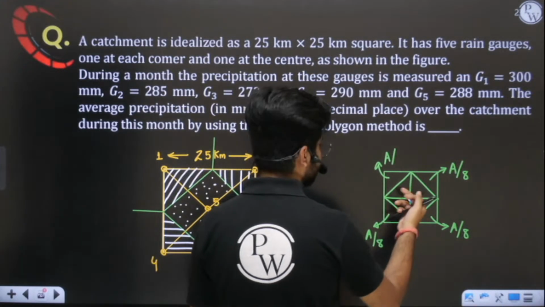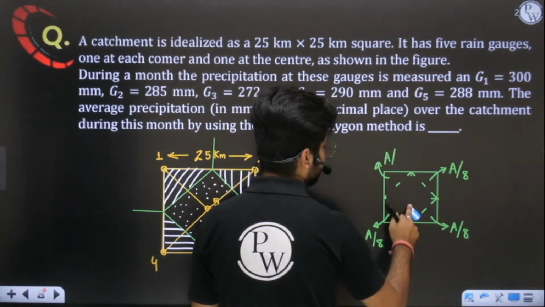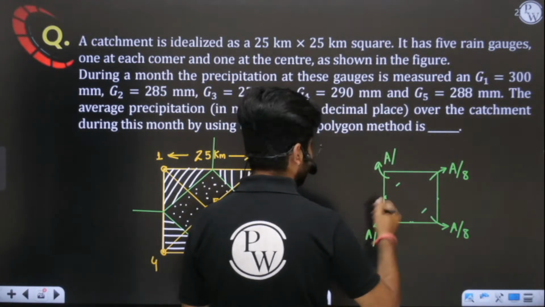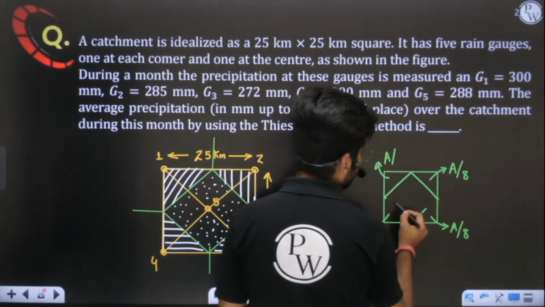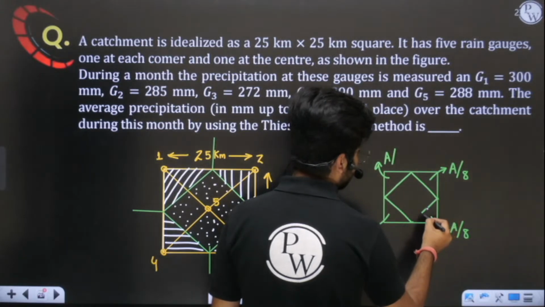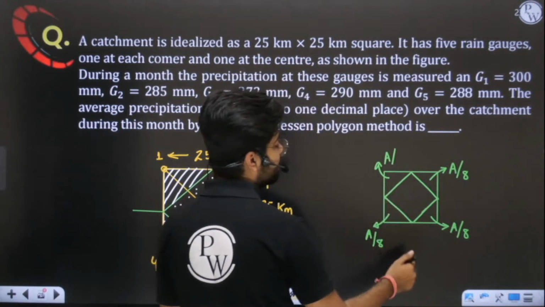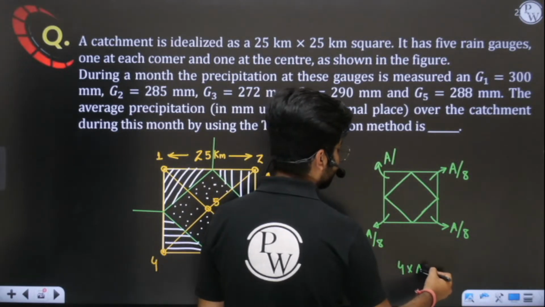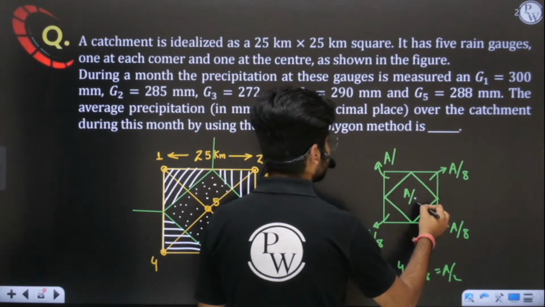So what I have to do here is, middle area is 4 times A by 8. Yes or no? So it is A by 2. Yes or no? So this area is A by 2.